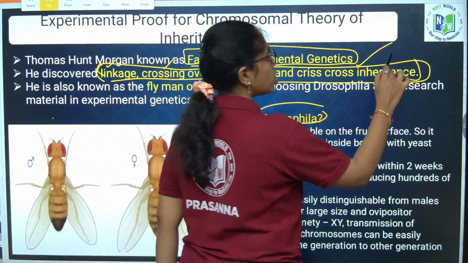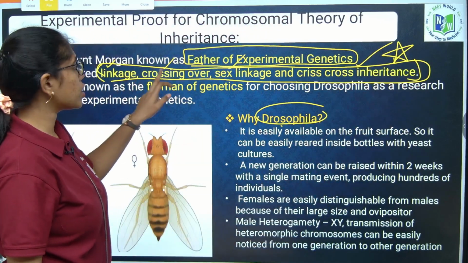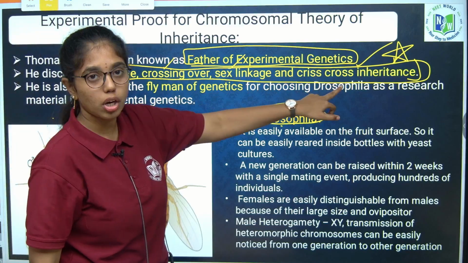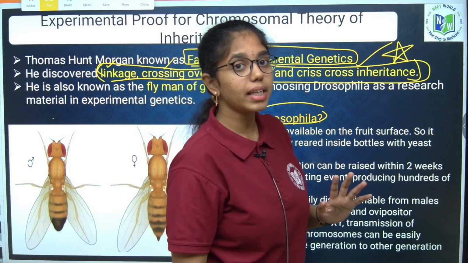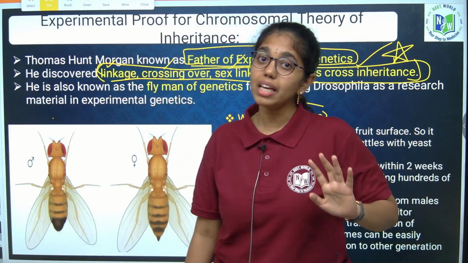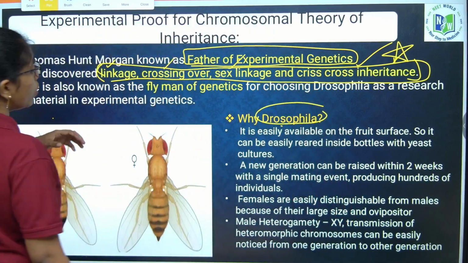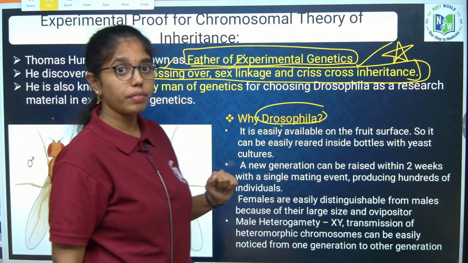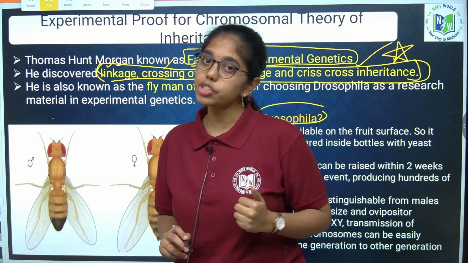Never get confused whenever this question is asked. Who discovered linkage, crossing over, sex linkage and crisscross inheritance? Your answer should be Morgan. Who gave the chromosomal theory of inheritance? Your answer should be Sutton and Boveri. Clear, ma? Next, who rediscovered the Mendelian pattern of inheritance? De Vries, Correns and von Tschermak.